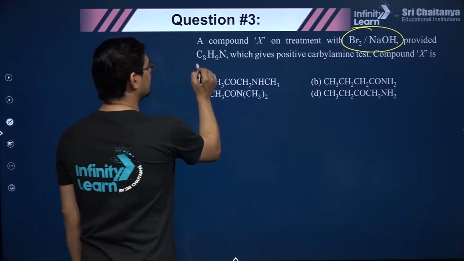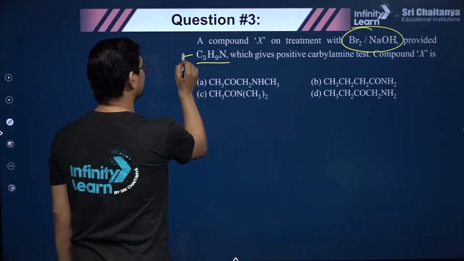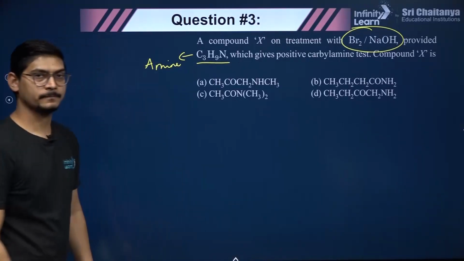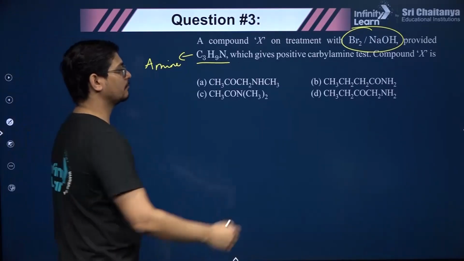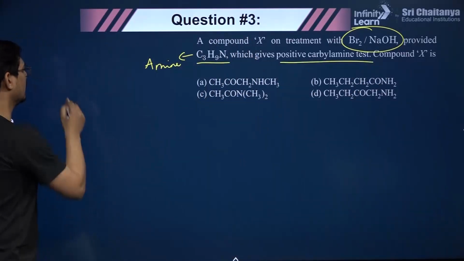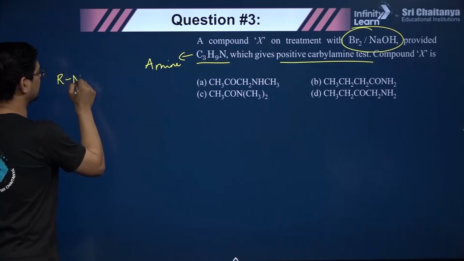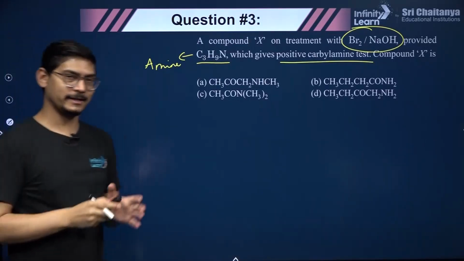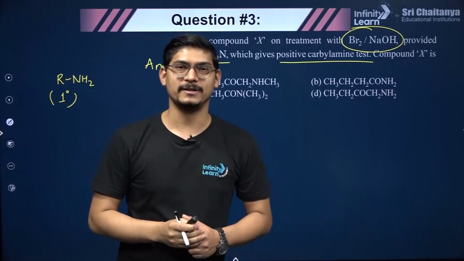Provided C3H9N, it's an amine definitely. Then which gives positive carbylamine test. So what is carbylamine test? Please remember that it is given by primary amines that can be aliphatic or aromatic. Aromatic as in you can take aniline. Aniline will also respond to carbylamine test.